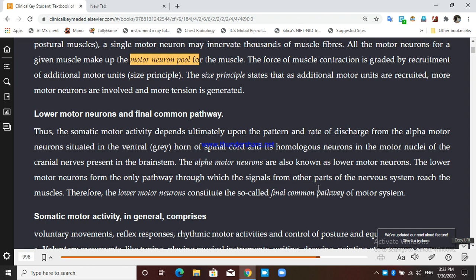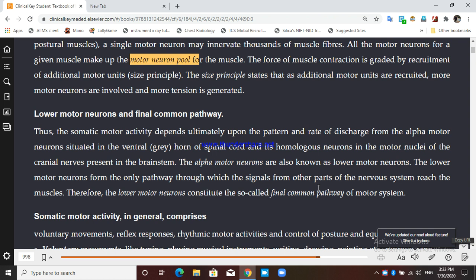Then the alpha motor neurons present in the anterior gray horn, this is known as the actual lower motor neuron. Because all the descending fibers ultimately, directly or sometimes indirectly via interneurons, go to the anterior gray horn and supply the lower motor neuron, and that lower motor neuron is known as the alpha motor neuron, and they constitute the final common pathway.